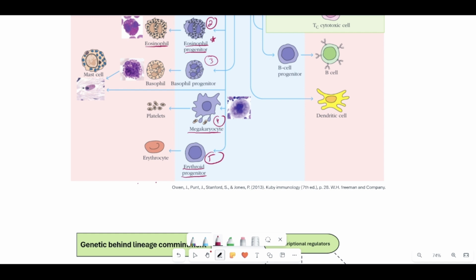The third category of the progenitor cell, which are the basophil progenitor cells, are going to give rise to the basophils. And basophils, just like the eosinophils, play a very important role in mediating a variety of allergic responses and producing inflammatory responses in the body. And they produce one of the most important chemicals, which is called histamine, and other types of chemicals which can mediate the inflammatory responses in the body.